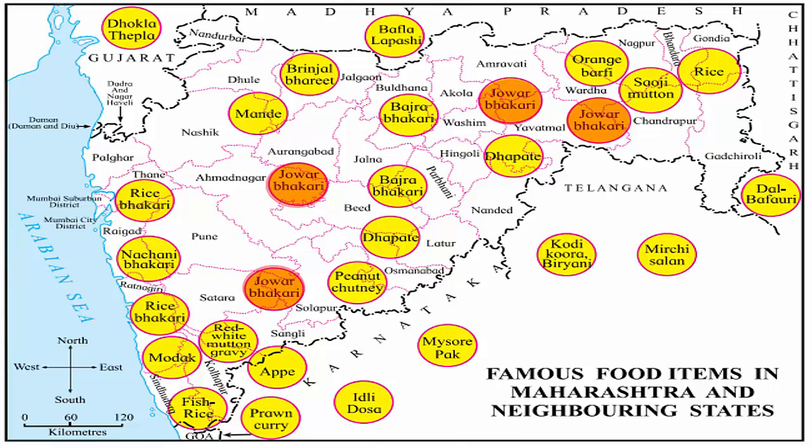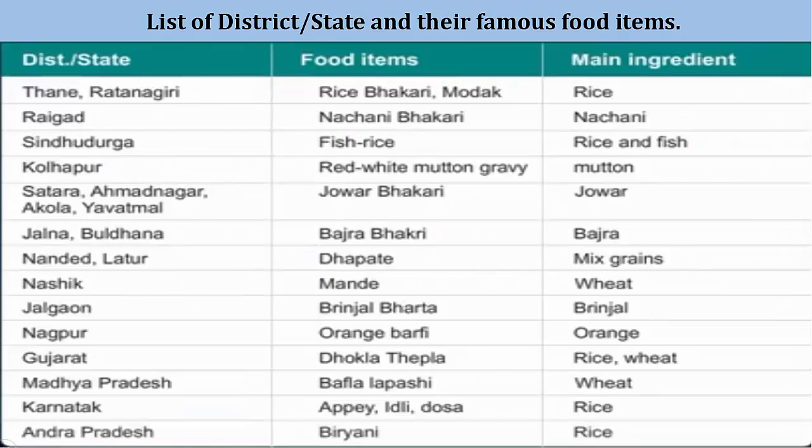Jawar bhakri made from jawar is prepared in the districts of Satara, Sangli, Solapur, Ahmednagar, Aurangabad, Akola, Yavatmal, Jalna, Beed, Parbhani and Buldhana. Orange barfi made from oranges is prepared in the districts of Nagpur and Wardha. Students, in the same way, we will complete the list of district and state and their famous food items.